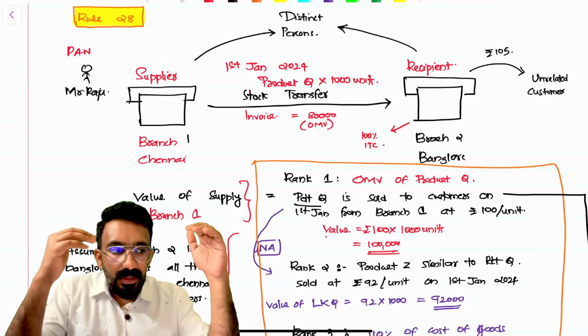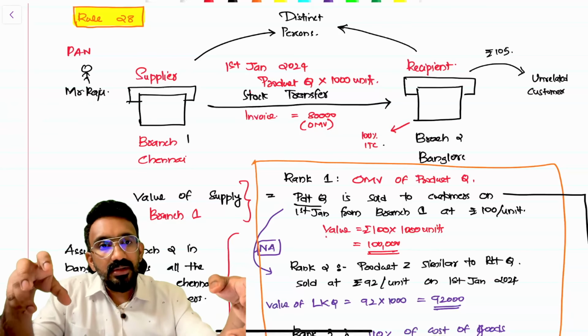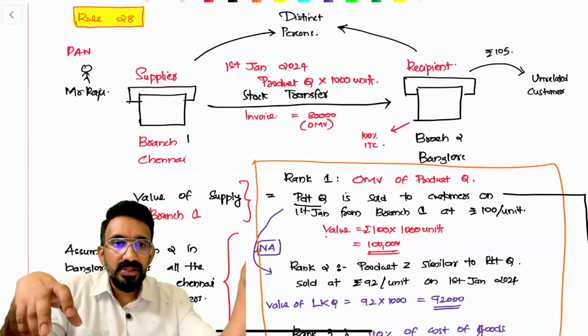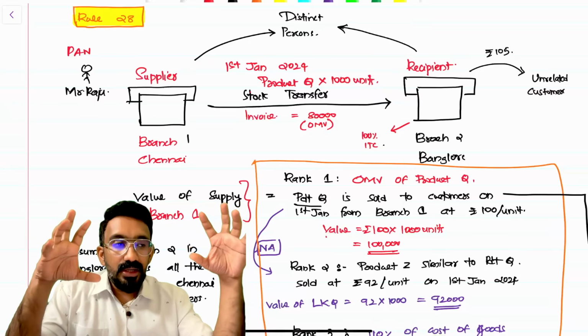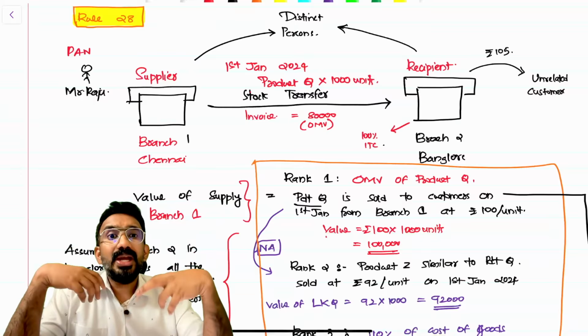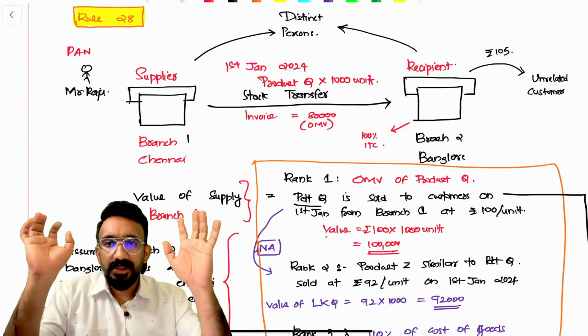In Tamil Nadu itself, I have one branch in Chennai, one branch in Coimbatore. I need only one registration. If I have only one registration, one will be the principal place of business, the other will be an additional place of business. However, sometimes I will voluntarily obtain a second registration. In that case also, this would be considered a distinct person. So look at it.